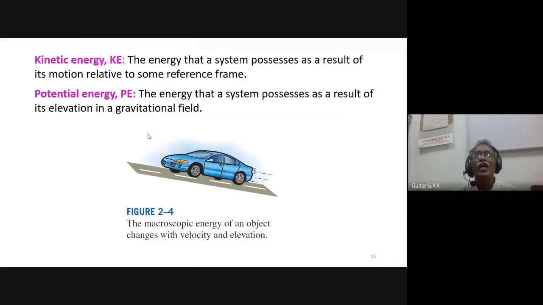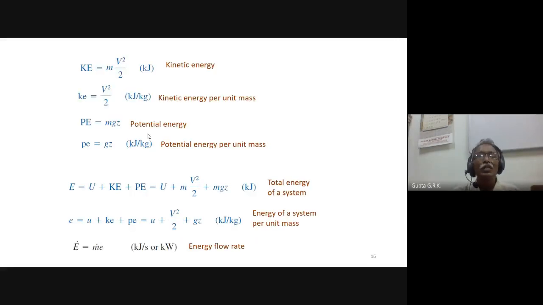Kinetic energy is what the system possesses as a result of its motion relative to some reference frame. Similarly, potential energy is what the system possesses as a result of its elevation in a gravitational field. We know KE equals half m v square, which is the total kinetic energy. Kinetic energy per unit mass, dividing by mass, we write as small ke equals v square by 2. Similarly, potential energy is mgz, and potential energy per unit mass is gz.